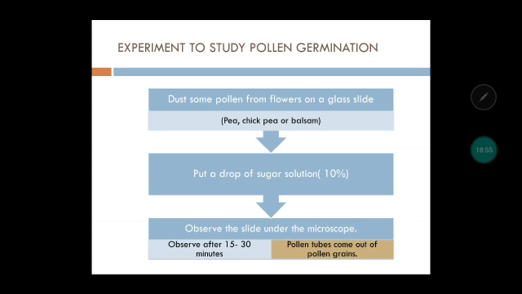So there is a very easy experiment to study pollen germination. How can we do it in the lab? We can just dust some pollen from some flowers on a glass slide, and put a drop of sugar solution. This will promote the formation of pollen tubes. Then after 15 to 30 minutes, we can observe under the microscope, and beautiful pollen tubes will be coming out of the grains like this. We'll be able to observe them properly.